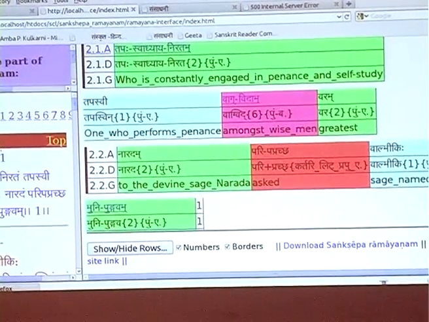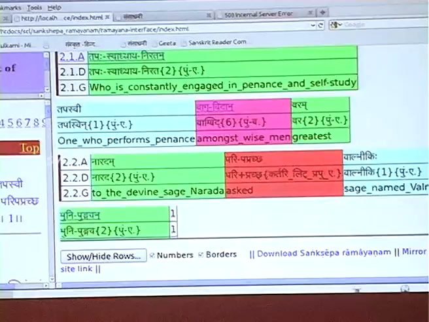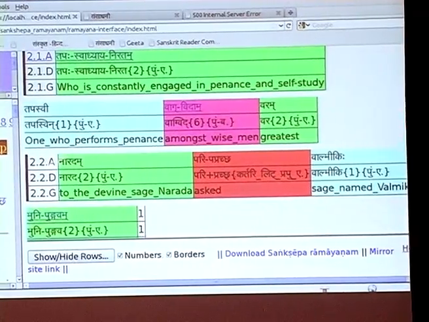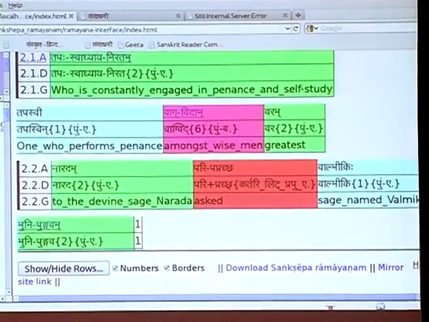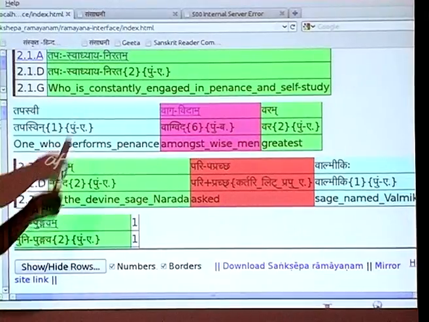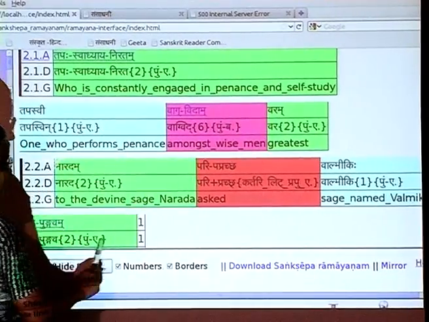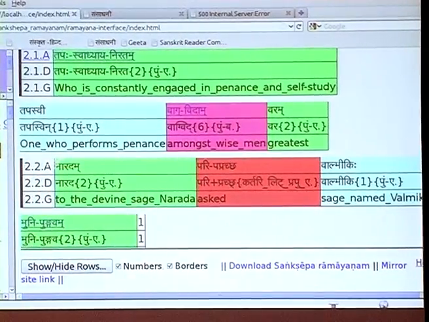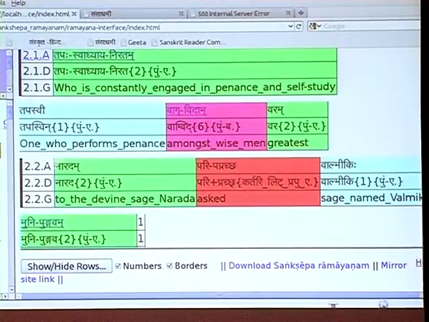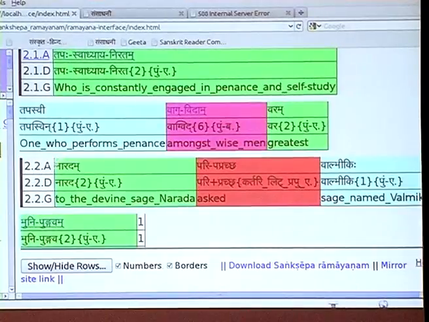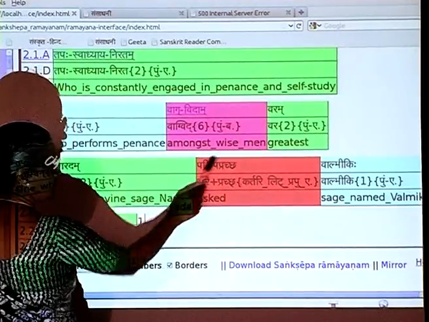Next step is how the words are connected with each other. So all the words here which are in Dvitiya Pullinga Ekavachanam, it's probable that they are Visheshya Visheshana. There is a Visheshya Visheshana bhava between them. So we start first with the verb Paripapracha.